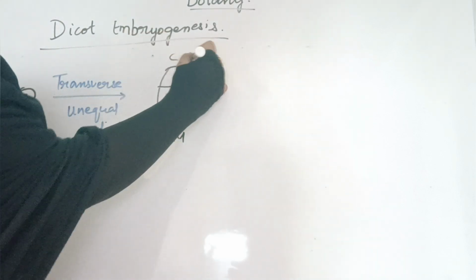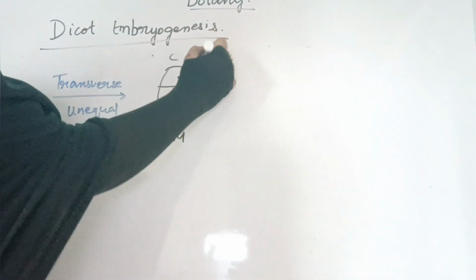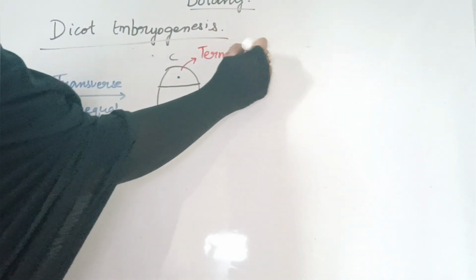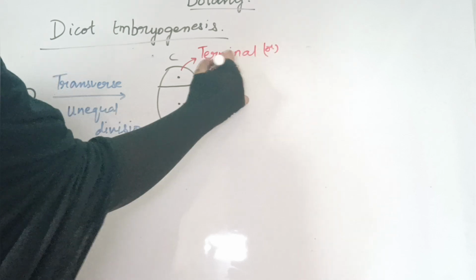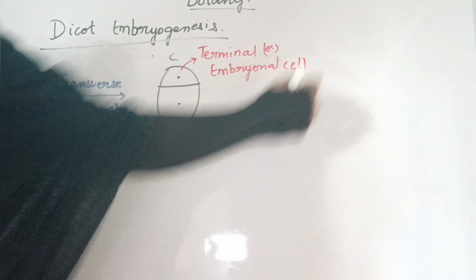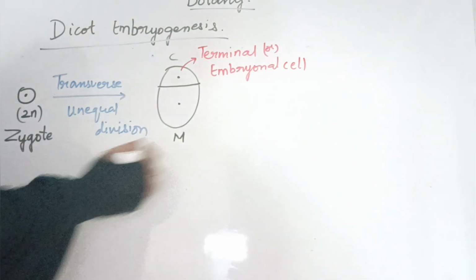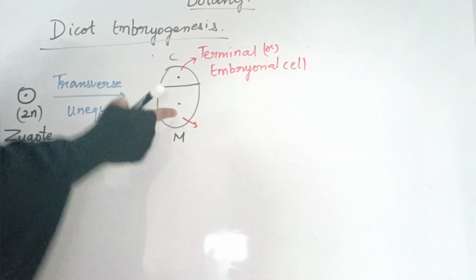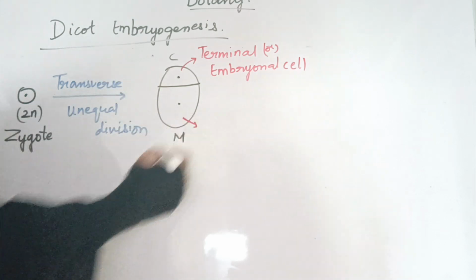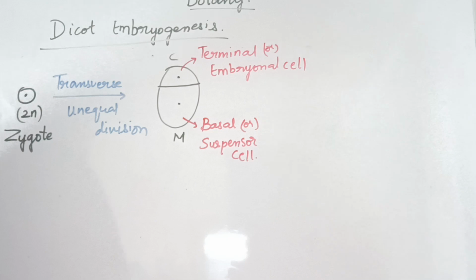So we call the upper part, which is towards the chalaza, the terminal cell or embryonal cell, because this cell only will give rise to the embryo. And the lower or basal part, which is larger compared to the chalazal part, we call the suspensor cell or the basal cell. I hope this is clear till here. Now further division will take place.